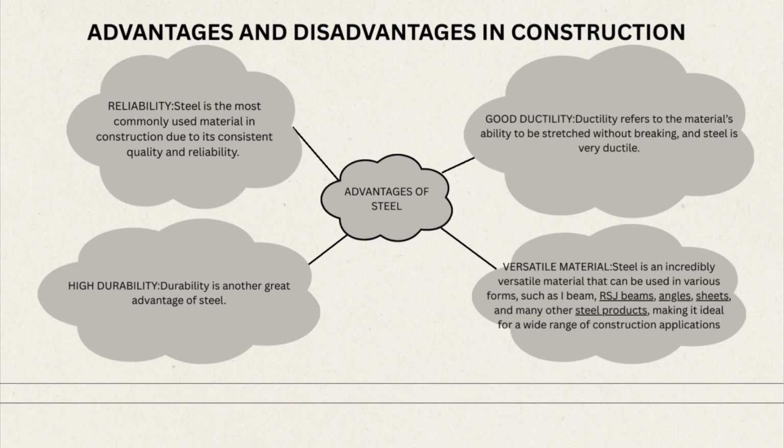The advantages of steel: reliability. Steel is the most commonly used material in construction due to its consistent quality and reliability. Next, high durability. Durability is another great advantage of steel. Next, good ductility. Ductility refers to the material's ability to be stretched without breaking, and steel is very ductile. Lastly, versatile material. Steel is an incredibly versatile material that can be used in various forms, such as I-beam, RSJ-beam, angles, sheets, and many other steel products, making it ideal for a wide range of construction applications.